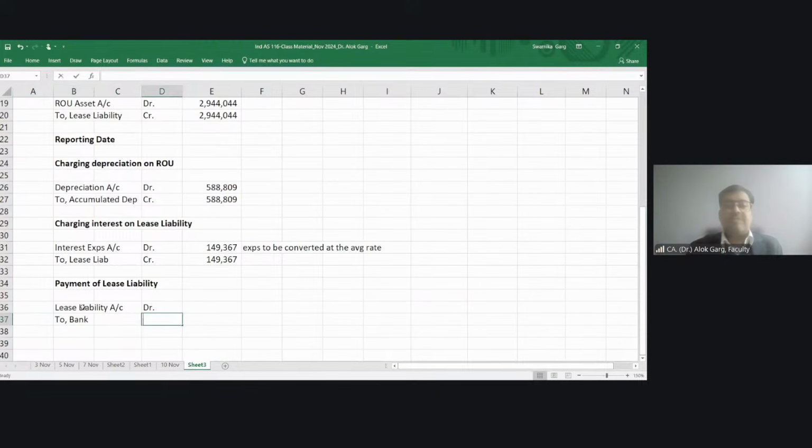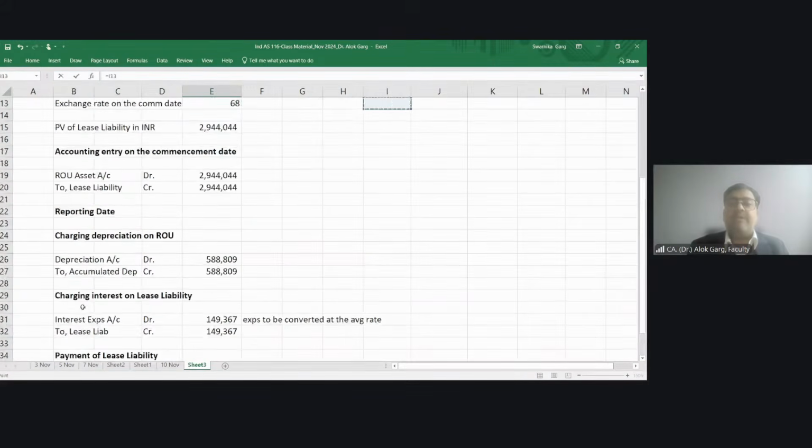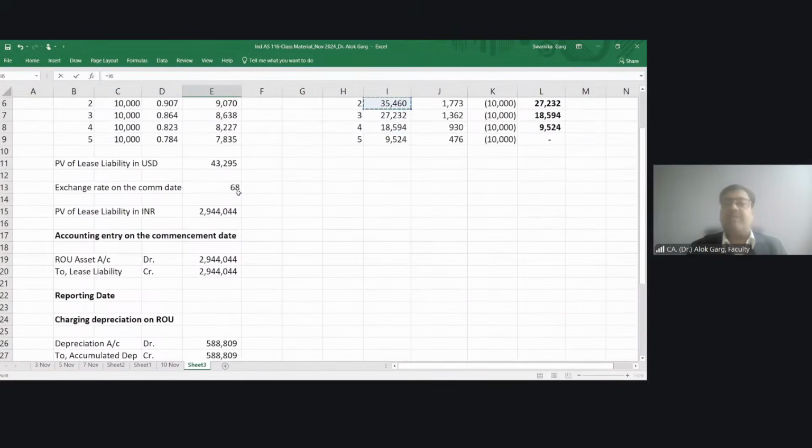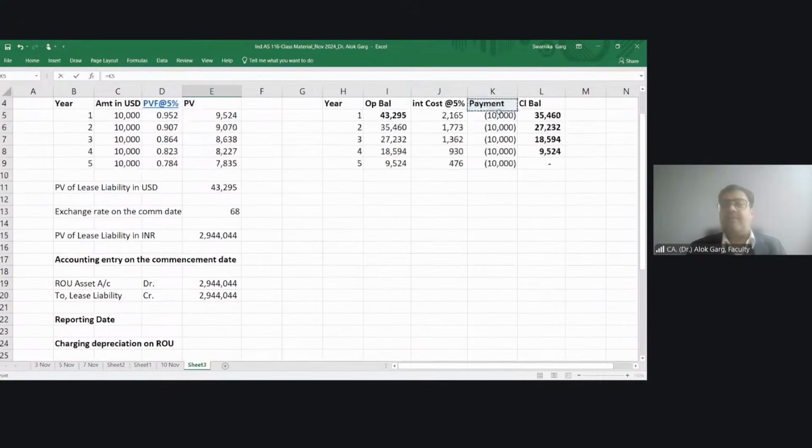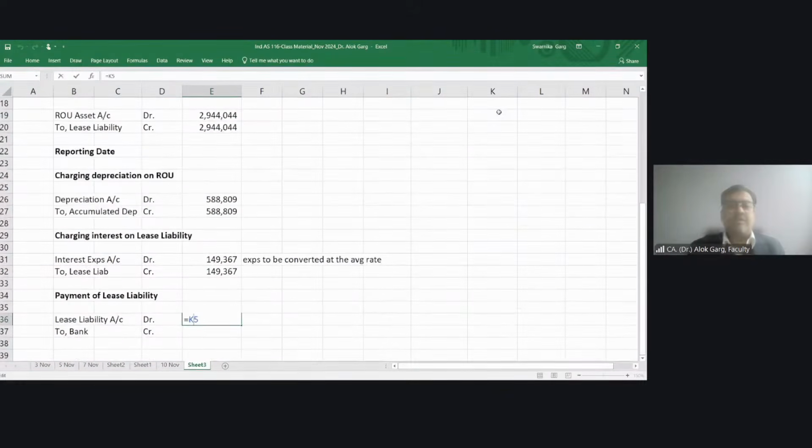How much lease liability will I pay at the end of the first year? I will pay 10,000, it is coming in your lease liability schedule. I will pay $10,000, right? At what rate do I need to convert this $10,000?